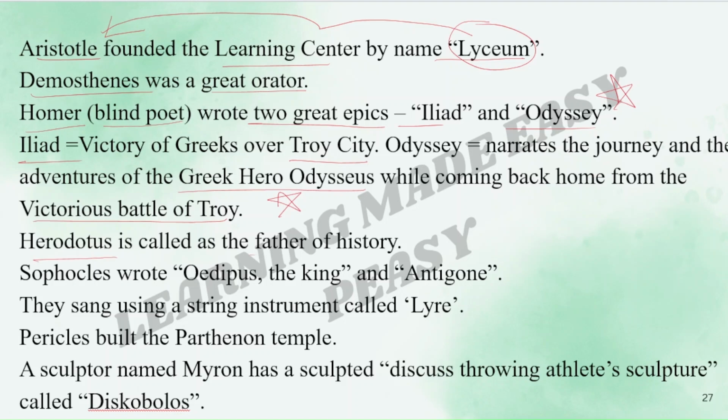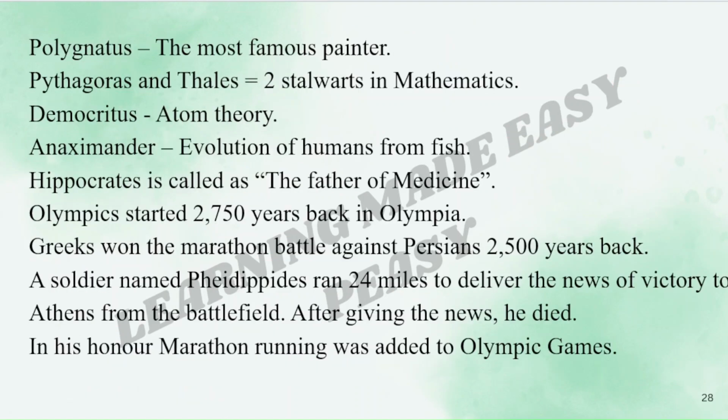Herodotus is called as the father of history. Sophocles wrote Oedipus, the King and Antigone. They sang using a string instrument called lyre. Pericles built the Parthenian temple. This is very important. Who built the Parthenian temple? It was Pericles. A sculptor named Myron has sculpted a discus throwing athlete's sculpture called as Discobolus.